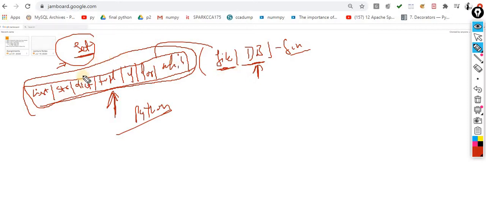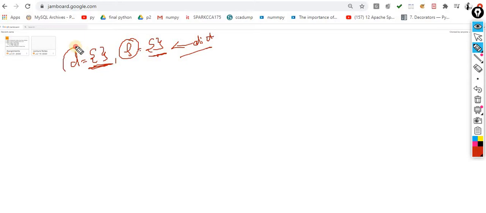Now the data might come in this format, might be in this format, might be in this format. The last topic is the set, which is again a data structure. Now we are going to elaborate the various methods associated with the set. We already discussed the dictionary and the set. If I define it like this, the priority of the dictionary is higher, so my interpreter will consider this as a dictionary. Then how can I differentiate?